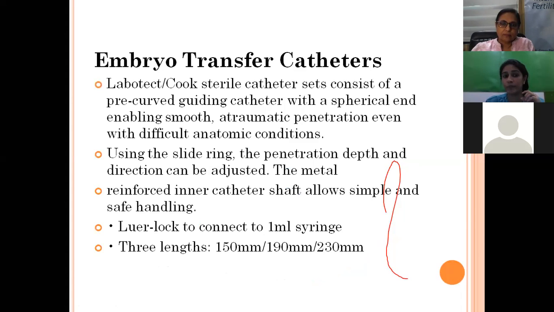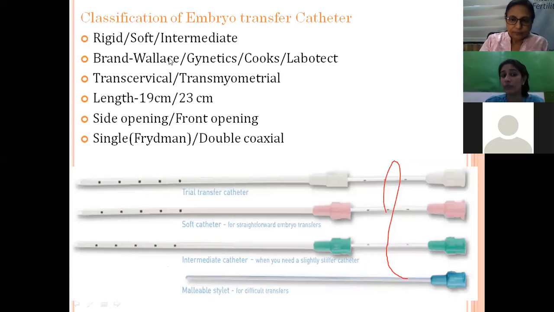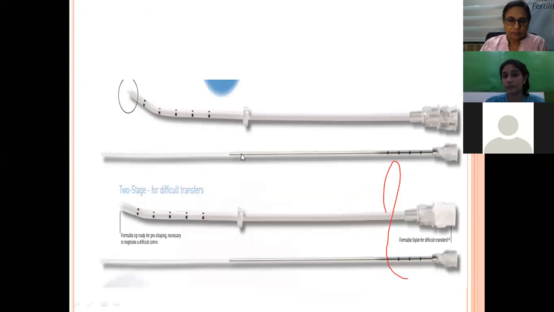Now, next, coming to the embryo transfer catheters, they may be rigid, soft, or intermediate, and mostly we use a soft catheter. But in cases where a special catheter is needed, or there is some difficulty in the embryo transfer, we use the rigid one. There are mainly lengths of 19 centimeters to 23 centimeters. So these are some examples of the ET catheter.